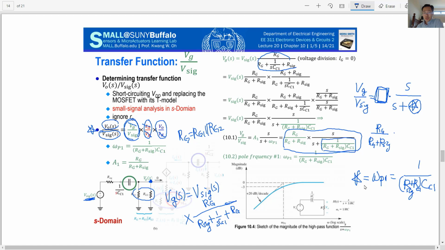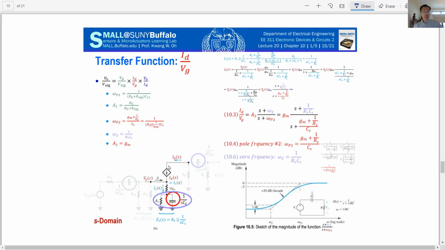So we have two important pieces of information. From this first component, for the first stage you get gain RG divided by RG plus R signal, and the first frequency is 1 divided by (RG plus R signal) times CC1. Okay, next. We want to analyze the next stage, the second one, ID divided by VG.